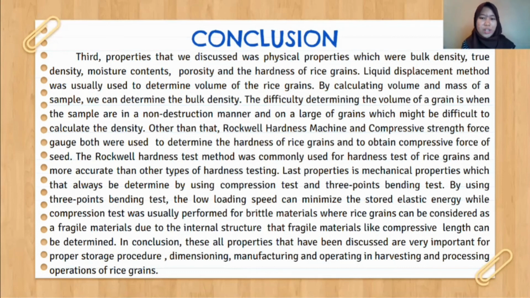Other than that, the Rockwell hardness machine and compressive strength force curves were both used to determine the hardness of rice grain and to obtain the compressive force of the seed. The Rockwell hardness test method was commonly used for hardness tests of rice grain and is more accurate than other types of hardness testing.